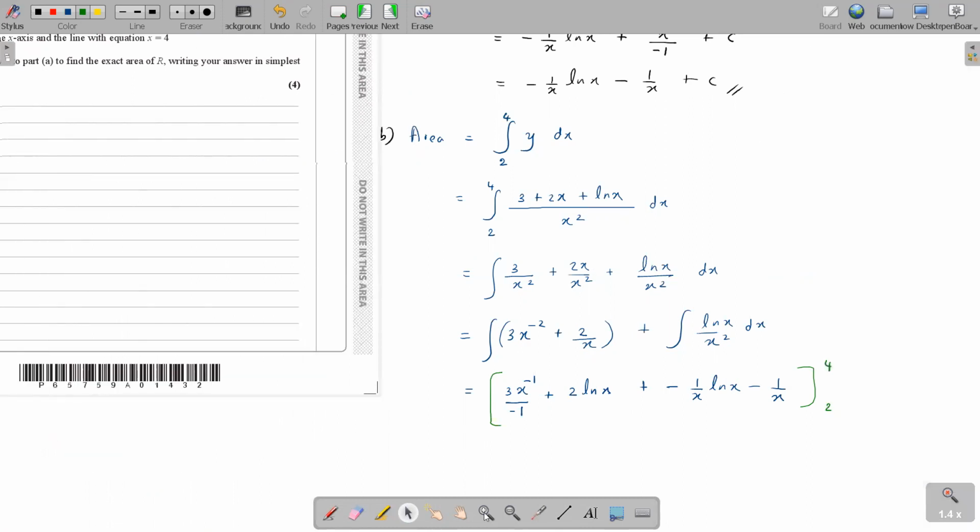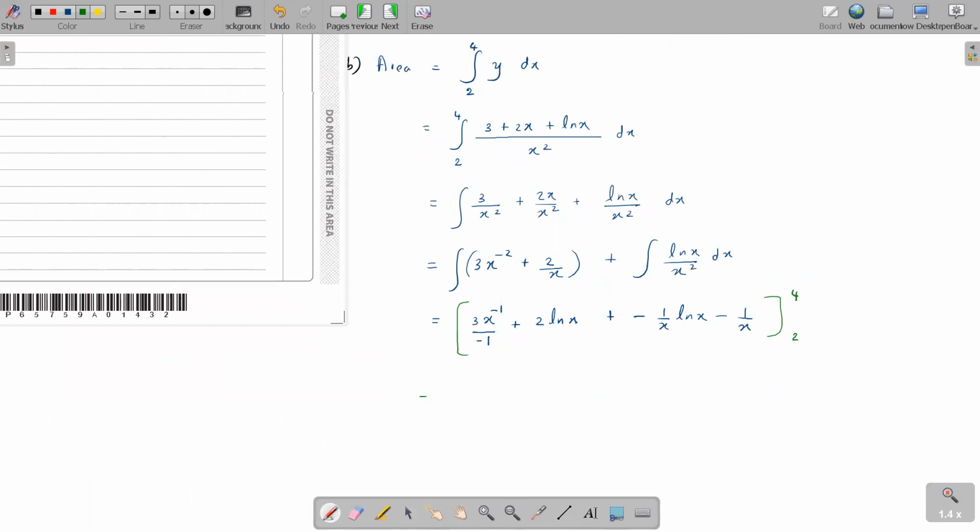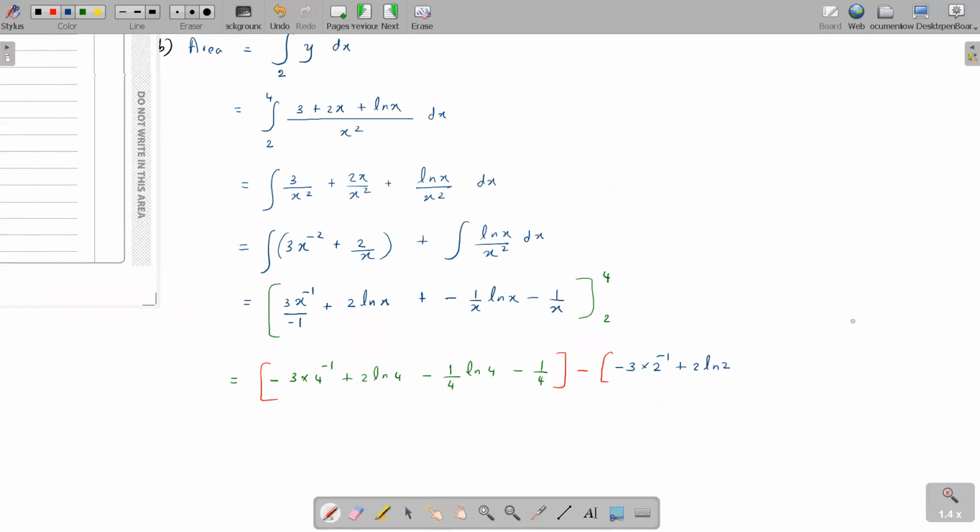Okay, so then let's apply the limits. So this is minus 3 times 4 to the power minus 1 plus 2 ln 4 minus 1 over 4 ln 4 minus 1 over 4. Are you with me? This is the first part. Then replace everything with 2: minus 3 times 2 to the power minus 1 plus 2 ln 2 minus 1 over 2 ln 2 minus 1 over 2.